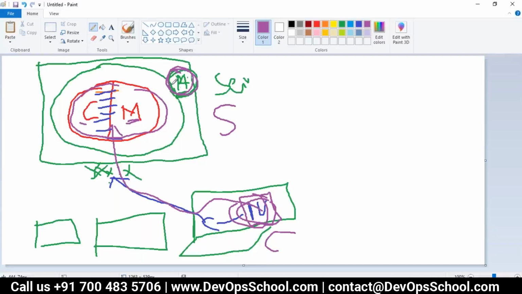Server is located at one place, one server, but the client is multiple. So here we have a client, here we have a client. 50 people are working together. Now this network is important. If this networking is not there, we will not be able to send our code to the server. So other people will not get the code.